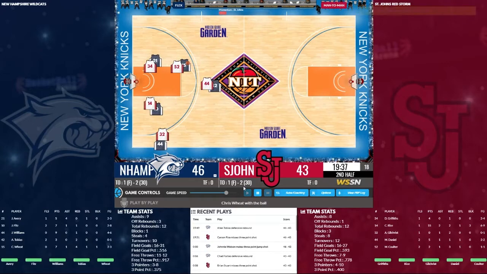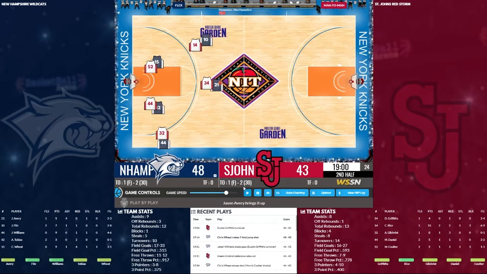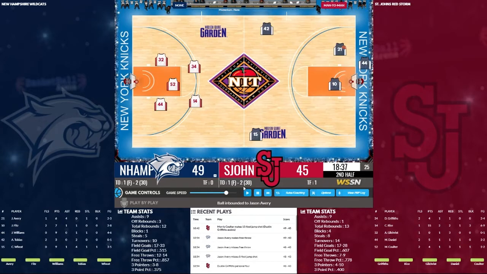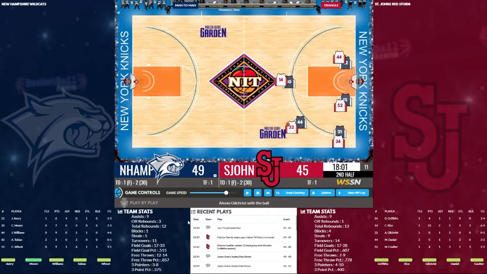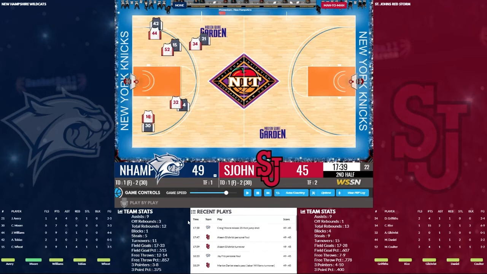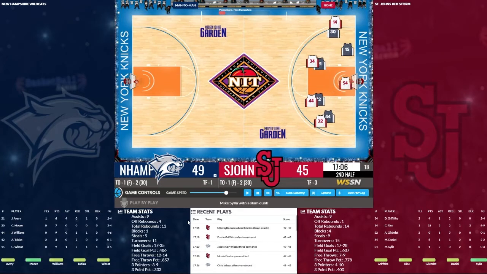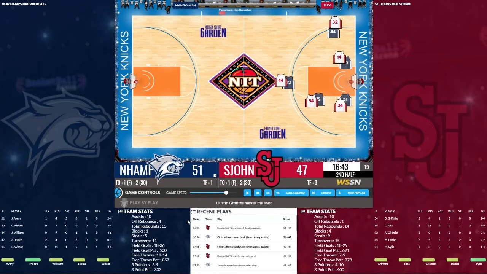St. John's misses the 3. And we turn it over. But we get it right back and get a shot there from Wheat. We're up 5 now. 1 out of 2 at the line for Avery, and it's a 6-point lead. 4-point lead. St. John's with the basketball. We get it back. Missed jumper, offensive rebound. Missed 3-pointer. 2-point lead. Tight game. And we go back up by 4 as Wheat picks up his 11th.